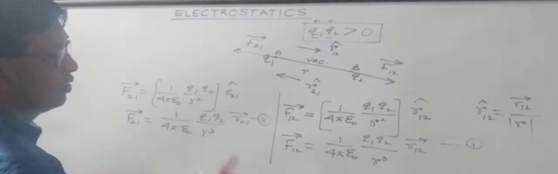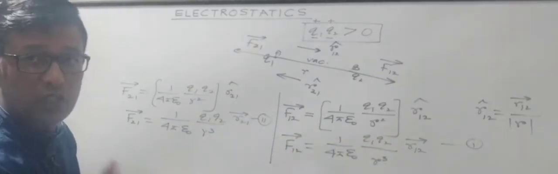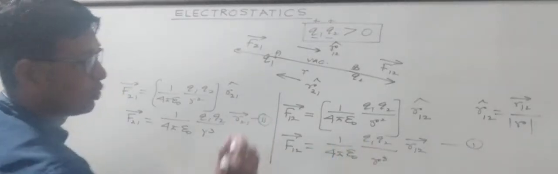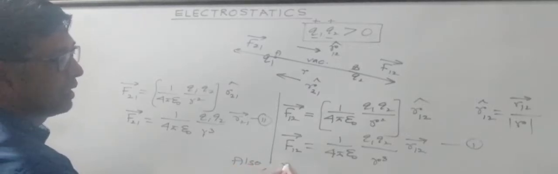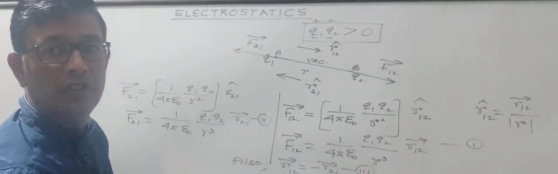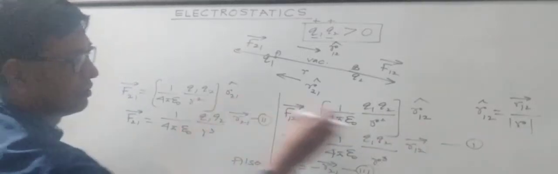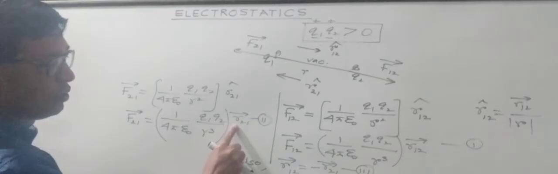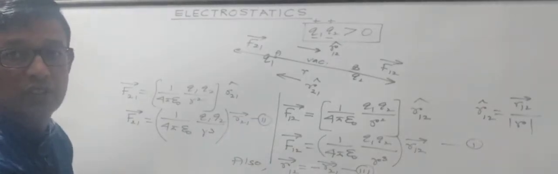Now another thing, what's the relationship between R21 vector and R12 vector? Both are of equal magnitude, but they are opposite directed. So in the vector form, we can write it as R12 vector is equal to minus R21 vector. Put this as equation 3. Now consider these three equations. Magnitude part is the same. What about R21 vector and R12 vector? They are equal and opposite. So from equations 1, 2 and 3, what we conclude is F12 vector is equal to minus F21 vector.